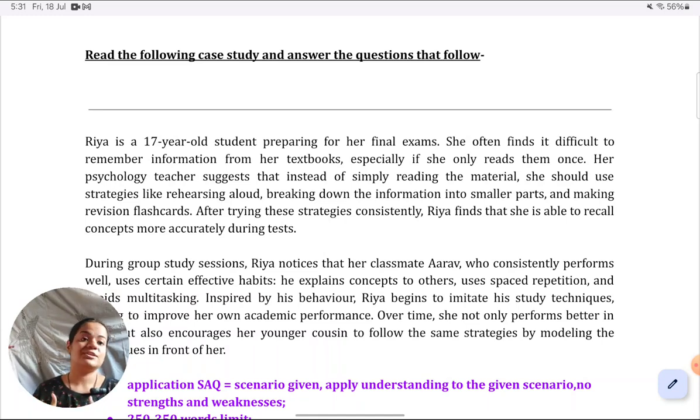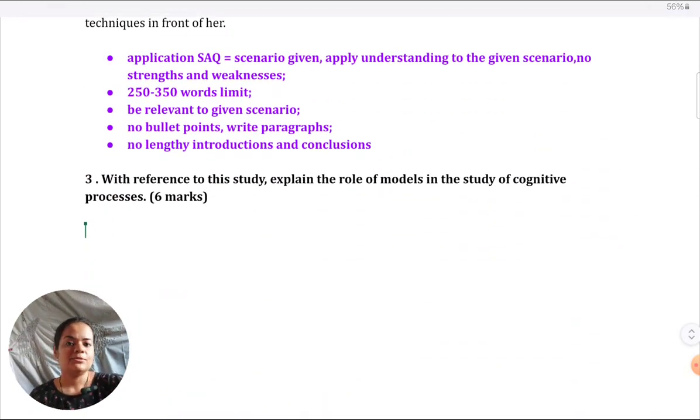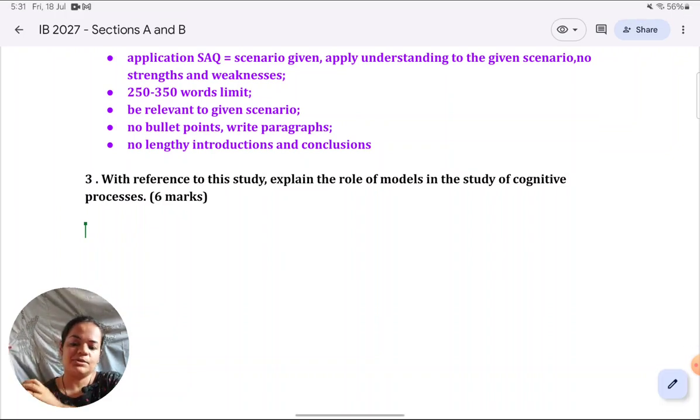Alternatively, it could be just about any scenario, any real world example that is given. So, in that sense, this is a case study. I know you must be thinking this is not like a proper case study. It is not. But this is what they mean when they say study in the syllabus. Okay, let's look at the first question. With reference to this study, explain the role of models in the study of cognitive processes.